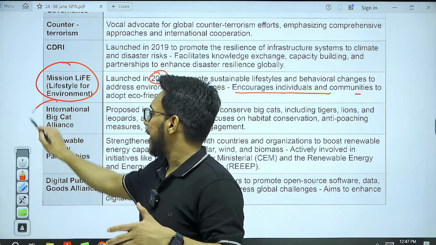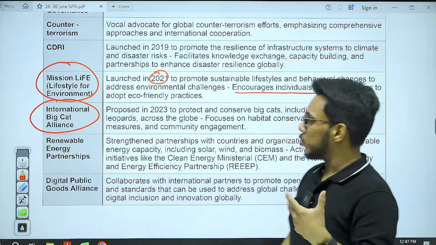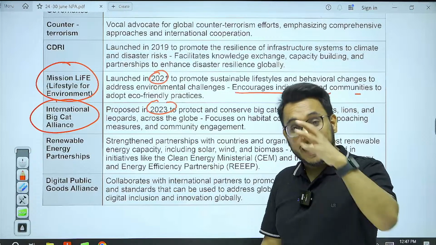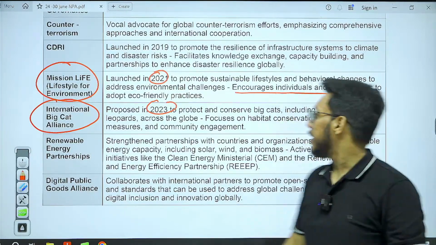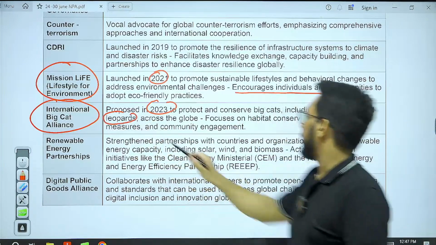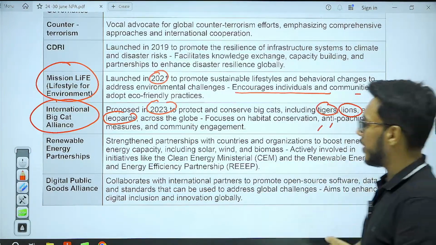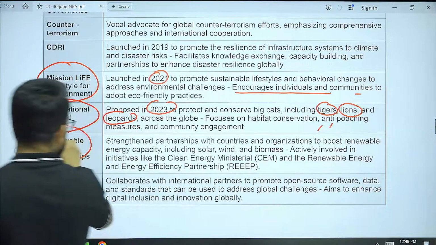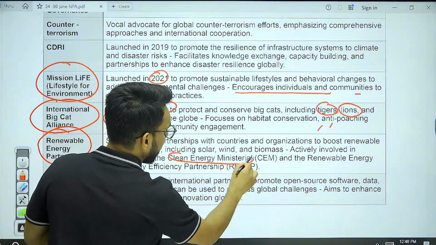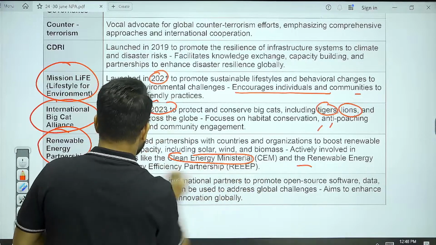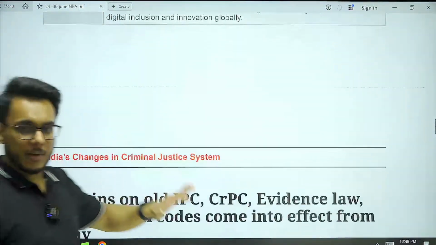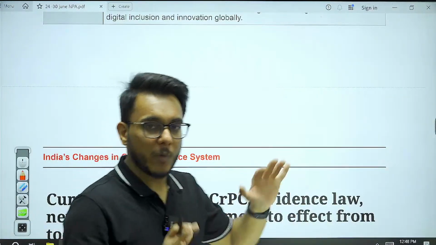The next is the International Big Cat Alliance. It was proposed in 2023 to conserve the big cats across the range countries. So tigers, lions, leopards will be protected. Then on renewable energy also, we have signed partnerships: the Clean Energy Ministerial has been initiated by India, and the Renewable Energy and Energy Efficiency Partnership has been taken up. Digital public goods, I have already discussed with you when I was discussing CoWIN and Aadhaar.